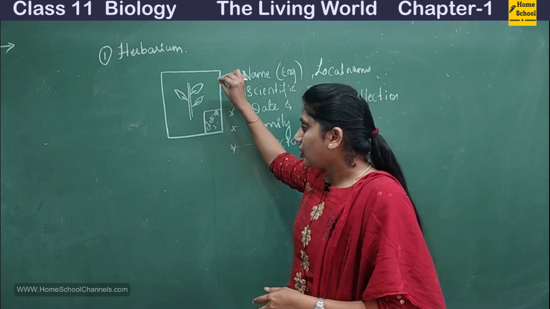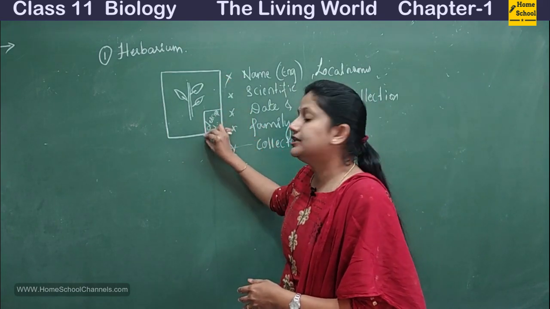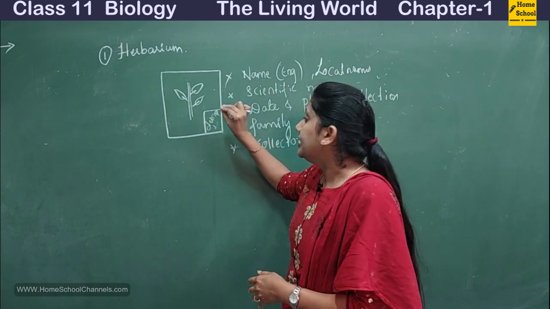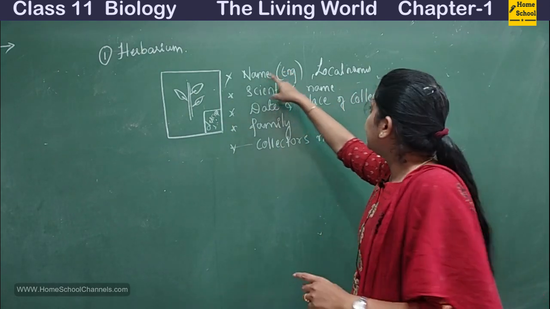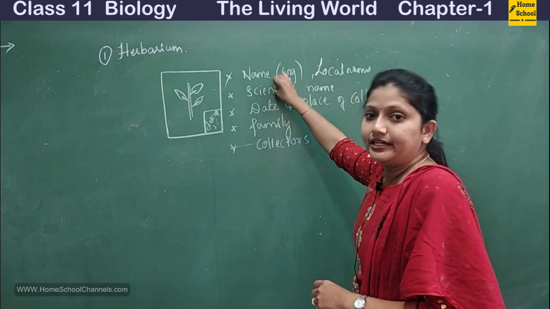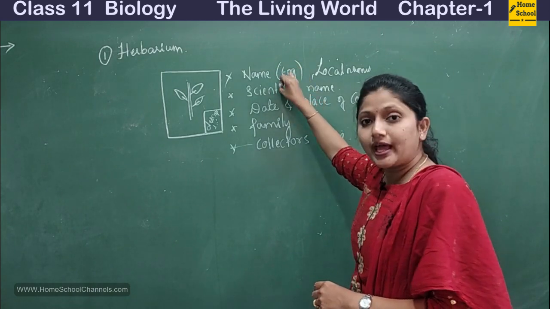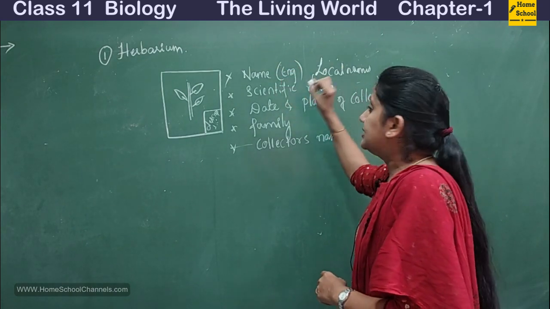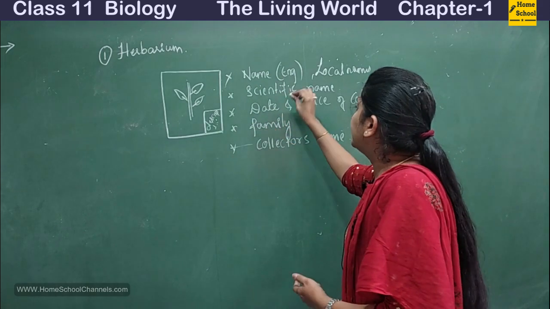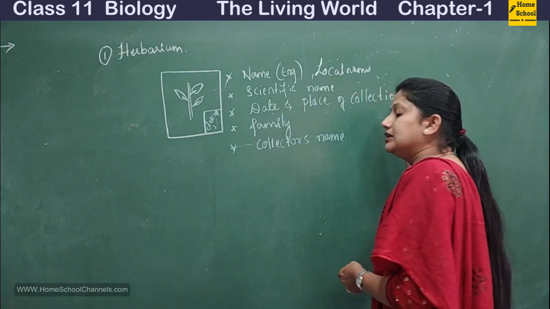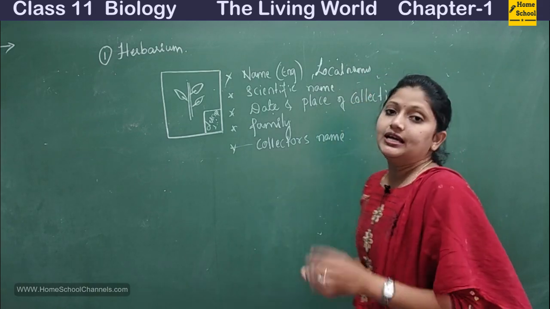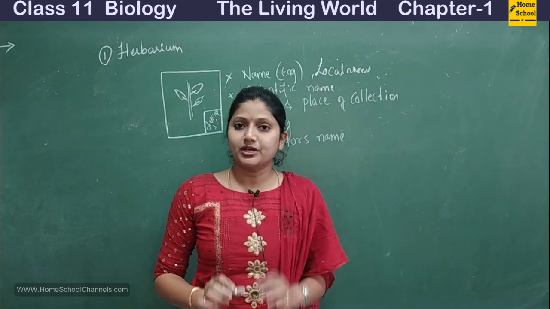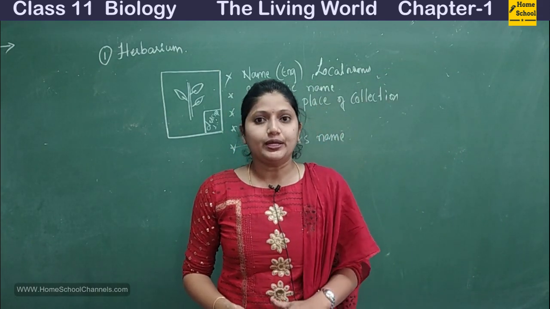So the sheet will have a description column at the bottom. In the description, you'll have the name of the plant in English and its local name, its scientific name, or you can call it the botanical name of the plant, since it is only for plants. Then the date and place of collection, the family it belongs to, as well as the collector's name should be mentioned in the herbarium. Fine.